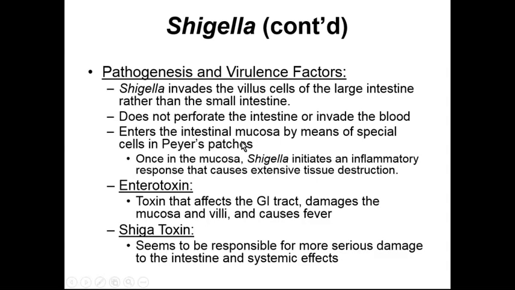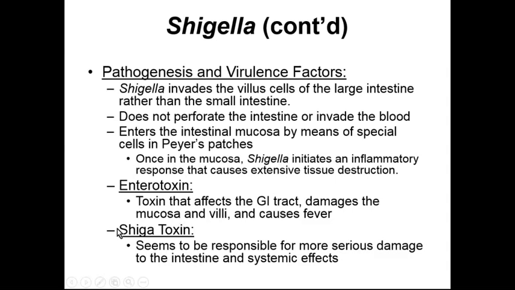And recall, Peyer's patches are one of our gut-associated lymphoid tissues. It's one of our GALTs. Once this Shigella pathogen gets within our mucosa, it can start to initiate the inflammatory response that causes lots of tissue destruction and the presence of mucus and blood within our stool. Shigella produces an enterotoxin, a toxin of the intestinal tract. This toxin will damage the mucosa and villi and initiate that fever state within the patients.